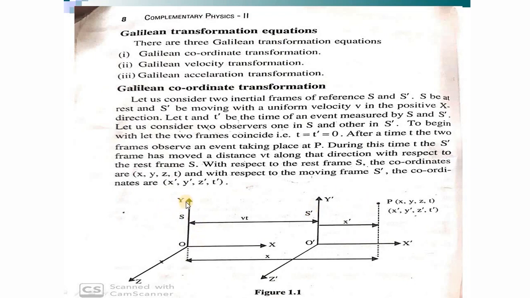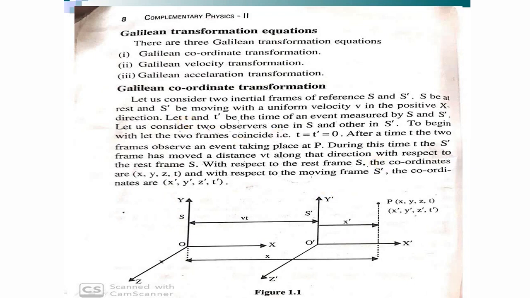In the frame S, the coordinates are X, Y and Z, and in the S prime frame, the coordinates are X prime, Y prime and Z prime. The time in the S frame is T, and the time in the S prime frame is T prime.